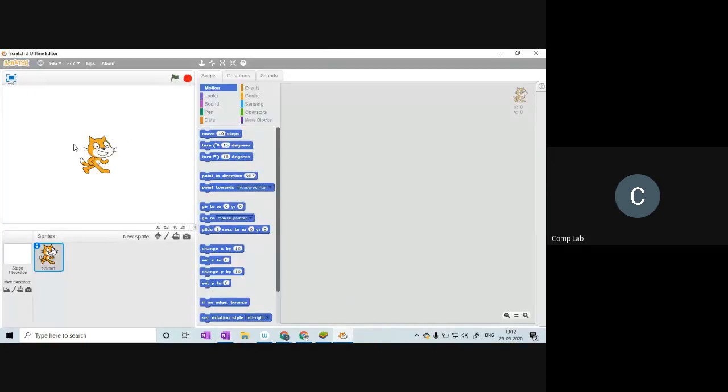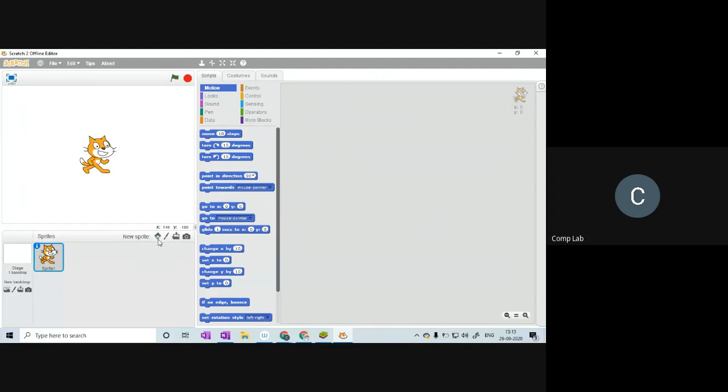So in the last class, we saw how you can draw or create your own sprite. If you remember, the white area where the cat is, we call the stage. Below the stage, we have our sprite pane and backdrop pane. You can see the sprite pane is labeled as sprite right here. Under the sprite pane, we have 4 buttons. Using these 4 buttons, we can add our own sprites, or we can add a sprite from the sprite library.